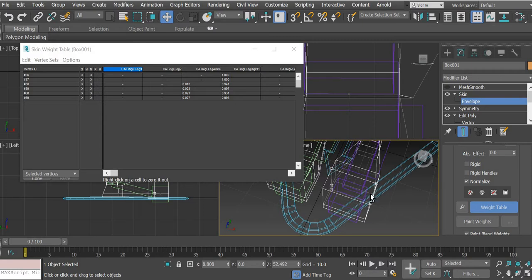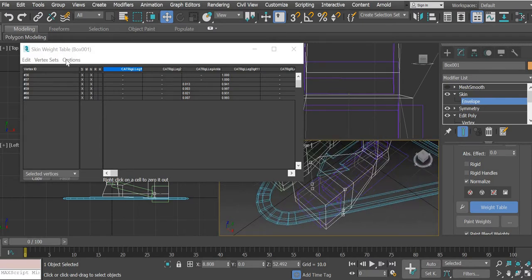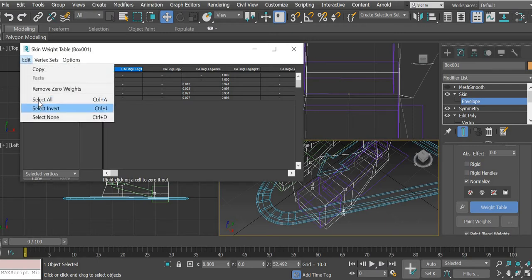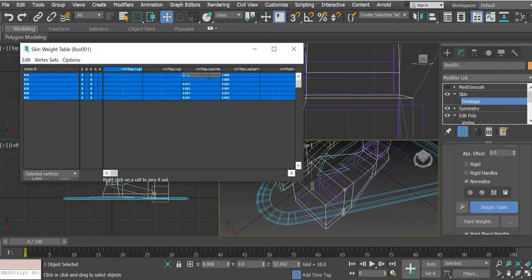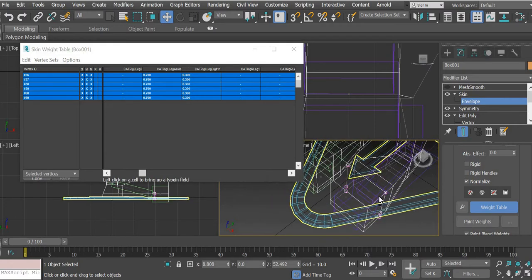So more by the digit, less by the ankle. So select all, and ankle will be 0.7, digit will be 0.3. Is there anything else? See here, just right click. So 0.7. Okay, we will have to type 0.7 again. Yes, and then these two.